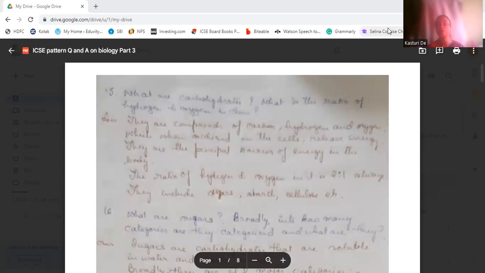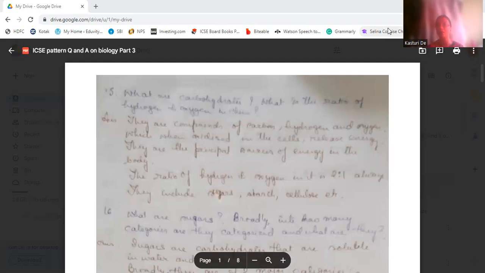Today's questions start with: what are carbohydrates, and what is the ratio of hydrogen and oxygen? Carbohydrates are compounds of three elements: carbon, hydrogen, and oxygen.